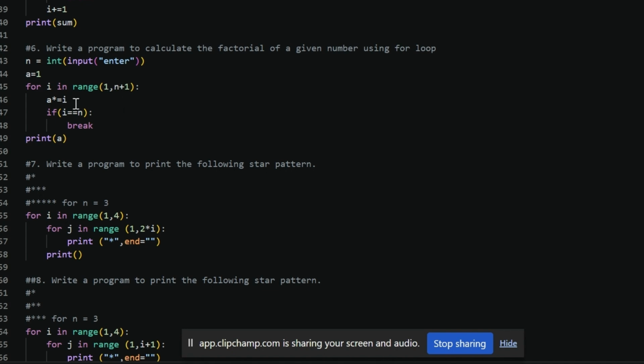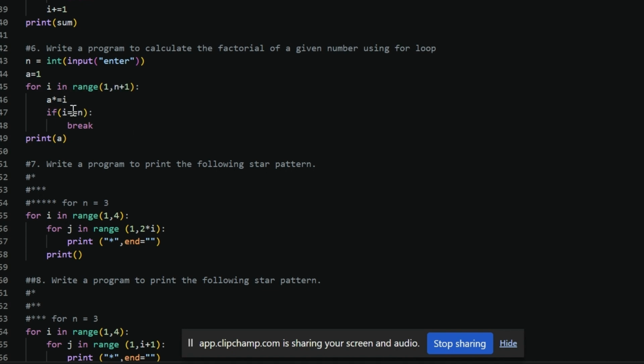Now say the user input is 5. The output will be 5 into 4 into 3 and so on, so we have to multiply in each iteration. We have to multiply I every time with the number A. A is 1. We can't initialize A with 0, otherwise the output will become 0. So A multiply equals I. And we have to put the break statement as well.